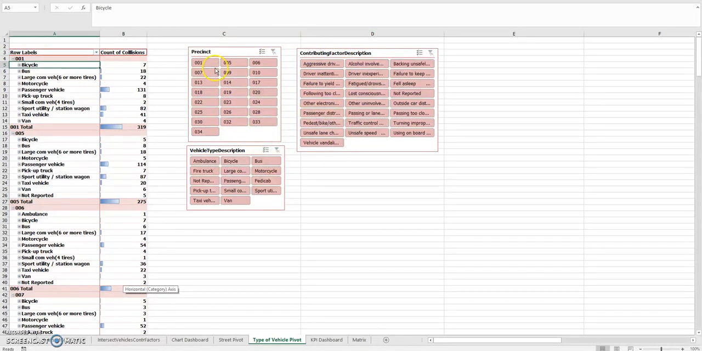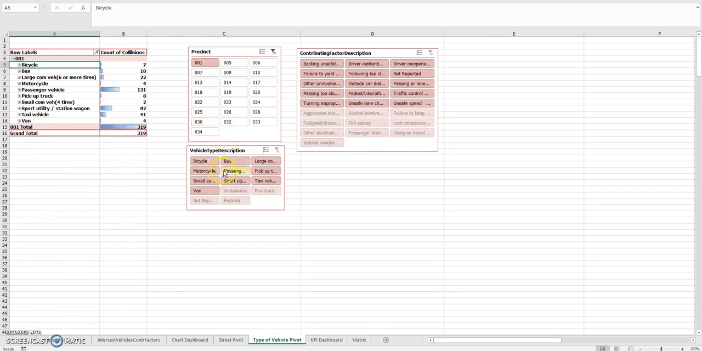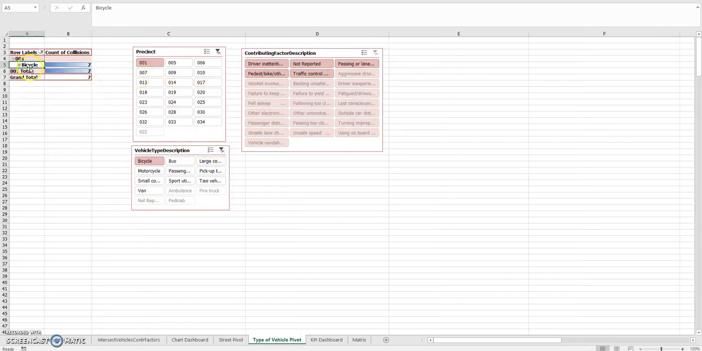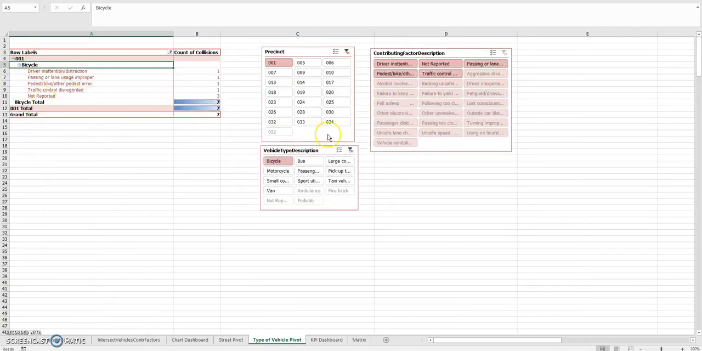So let's say I live in precinct 1. I want to see how many accidents involved a bicycle, because maybe I want to ride the bike to work, and then I can expand it and see what the reasons were. The reasons for the accidents are things like driver inattention, passing or improper lane usage, and other things. So maybe I could avoid doing that if I'm riding my bicycle in precinct 1.